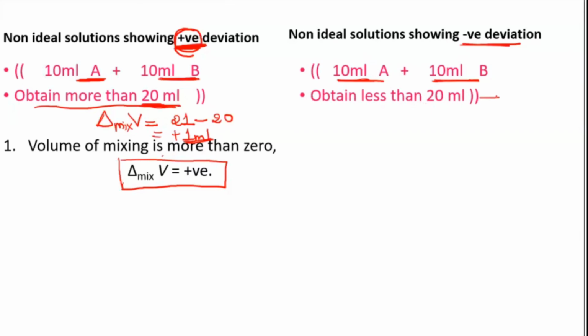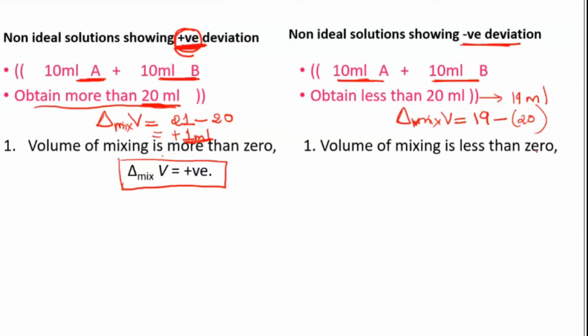If you calculate the volume of mixing, final minus initial: final was 19, initial was 20 ml. If you subtract, you will get minus 1. So the volume of mixing will be less than 0; your value is minus 1 ml. So it is clear what happens in positive and negative deviation.